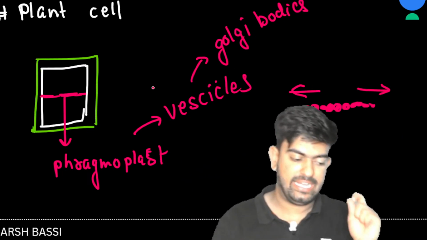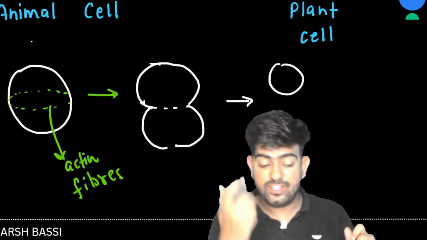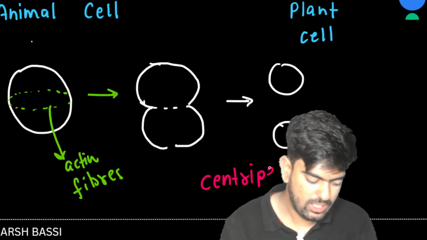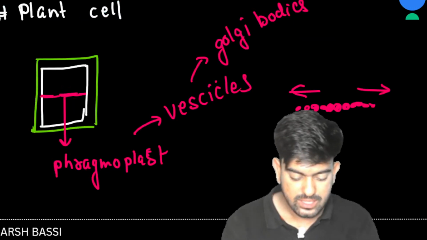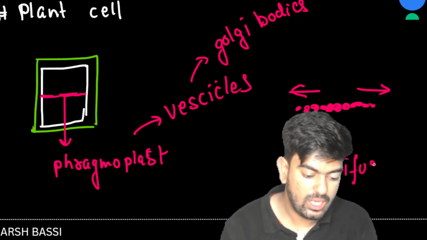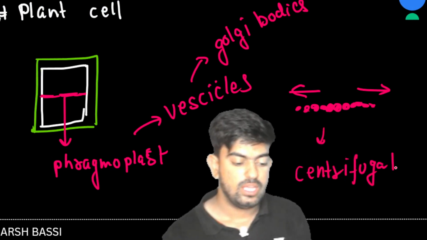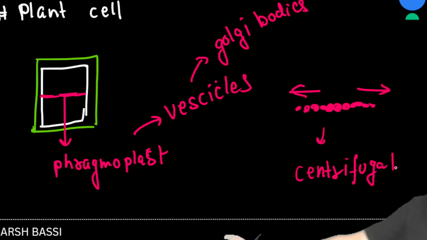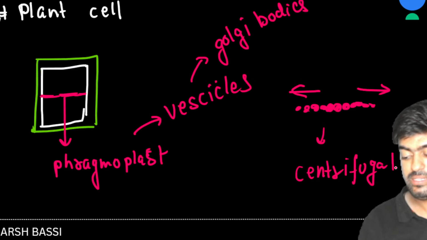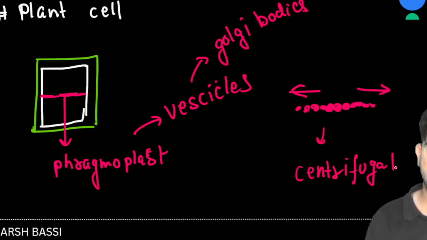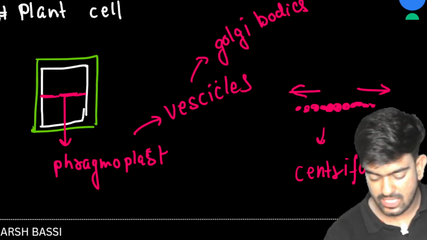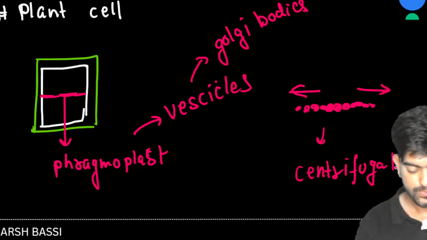So I can say that in animal cell, the division is centripetal. But in plant cell, the division is centrifugal. Is it clear to everyone or not? In plant cell, the division is centrifugal, from inside to outside. And in animal cell, the division is centripetal, from outside to inside. I hope this is pretty much clear to you all, right?